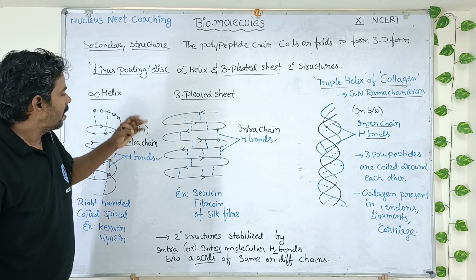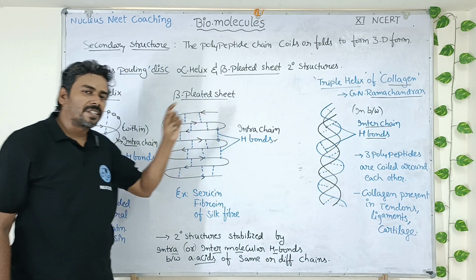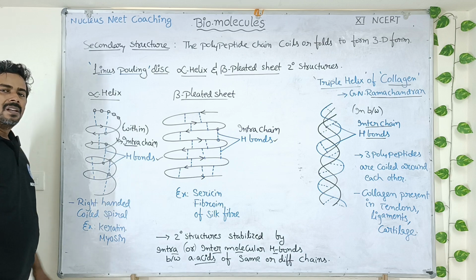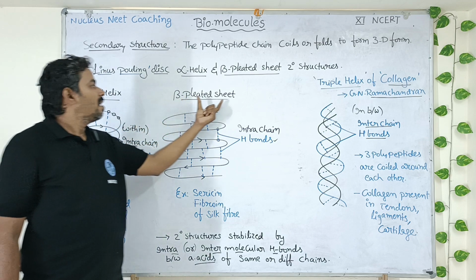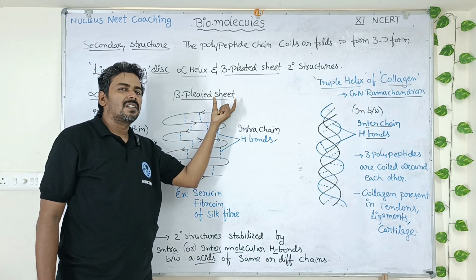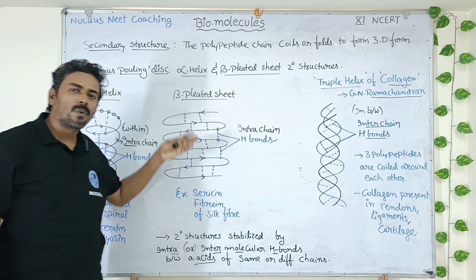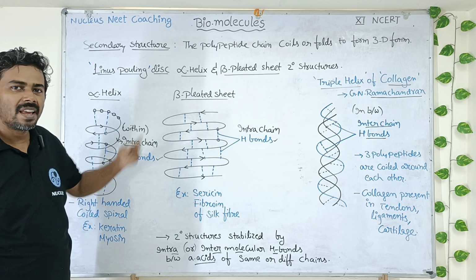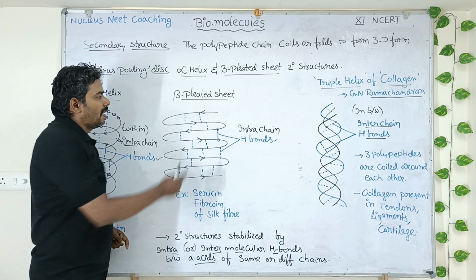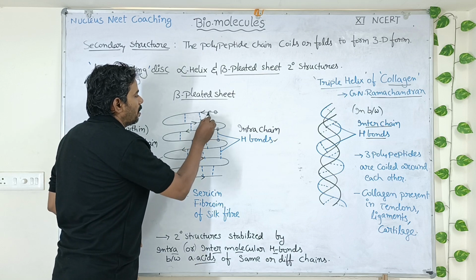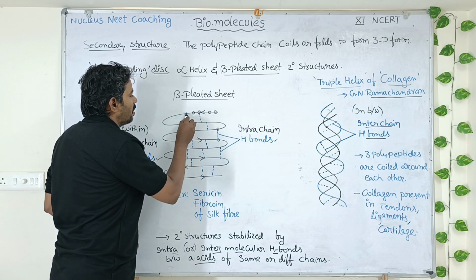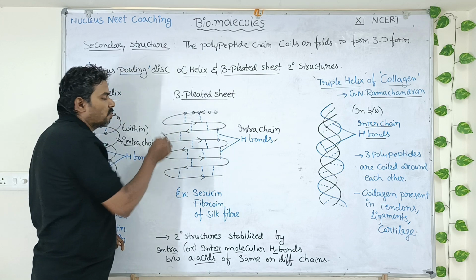Okay, let us move on to beta pleated sheet. Here in this word itself there is sheet. That means it is in the form of a sheet. The protein secondary structure has a sheet-like appearance. Here you can see a polypeptide chain which is made up of different types of amino acids like this. It undergoes folding.